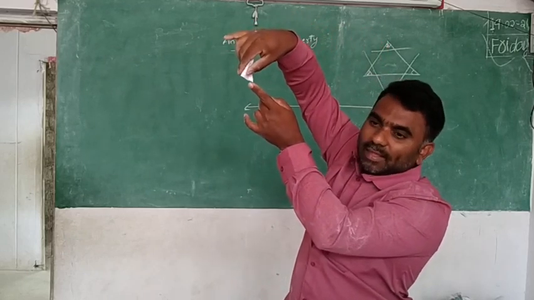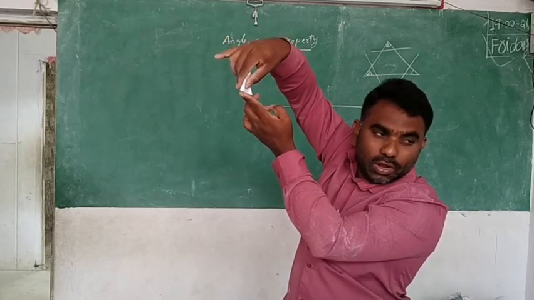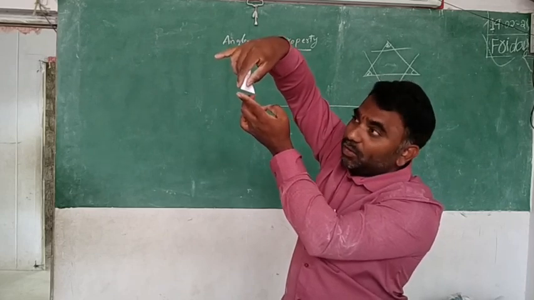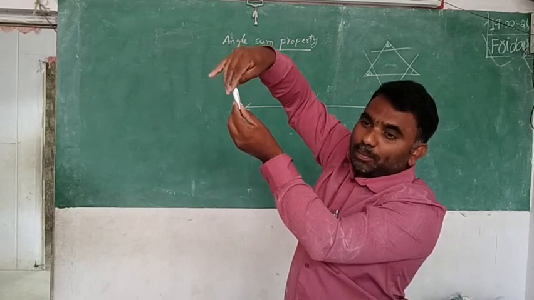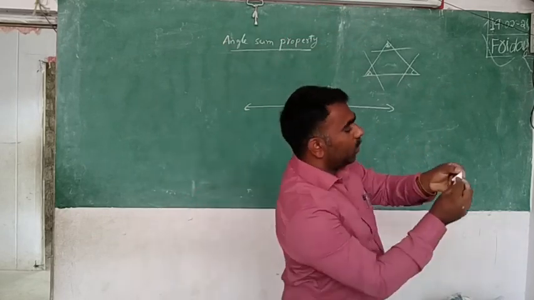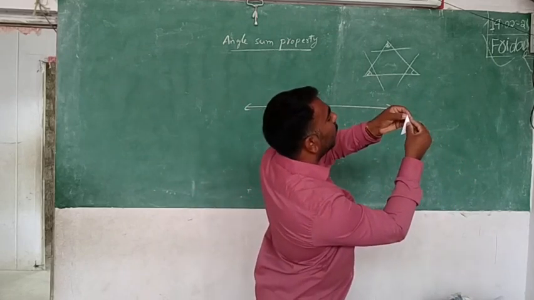Like this also can come. But what is important here? The base, the down side, must coincide. And up to where do you have to take it? Up to the top edge you have to move and fold. You can see here I am taking the top. You see, here top edge means here.